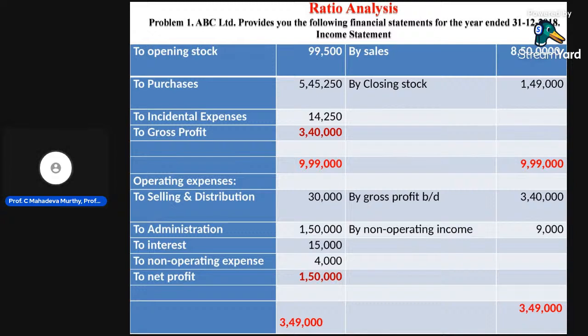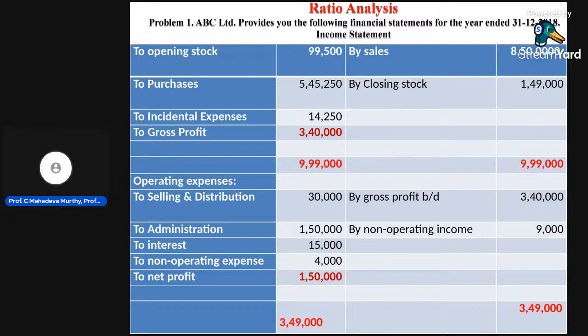Then if you go to the profit and loss account, the gross profit brought down from the trading account is 3,40,000. On the debit side are the selling and distribution and indirect expenses. Direct expenses are in the trading account, and indirect expenses are in the profit and loss account. Selling and distribution expenses 30,000, administration expenses 1,50,000, interest 15,000, and non-operating expenses 4,000. These are the debit items of the profit and loss account.